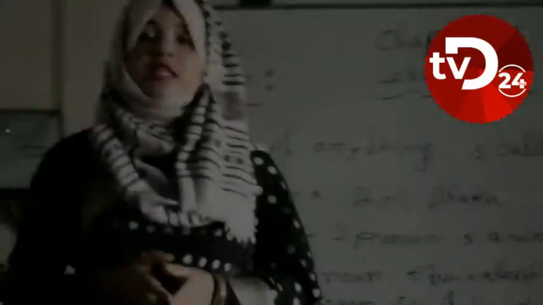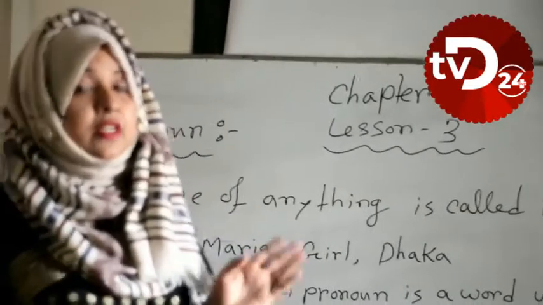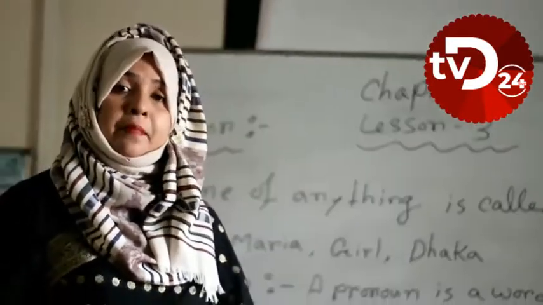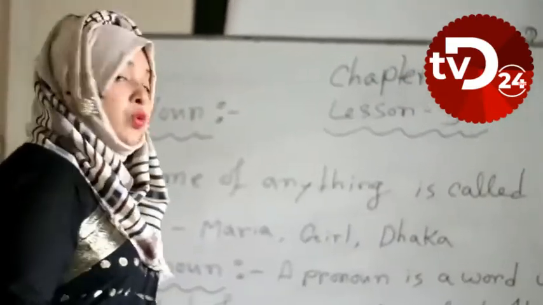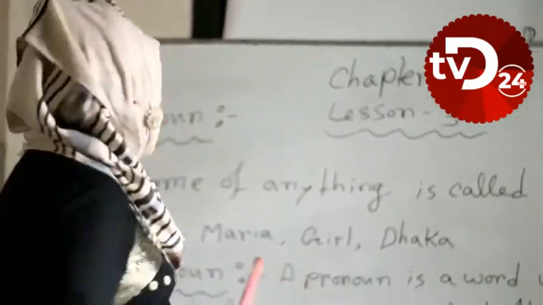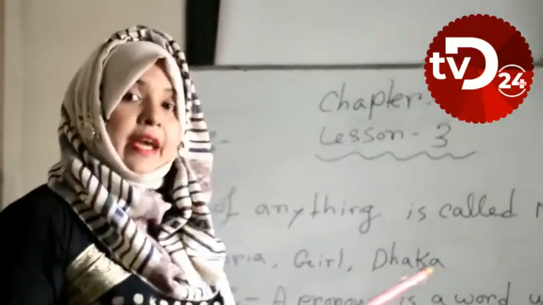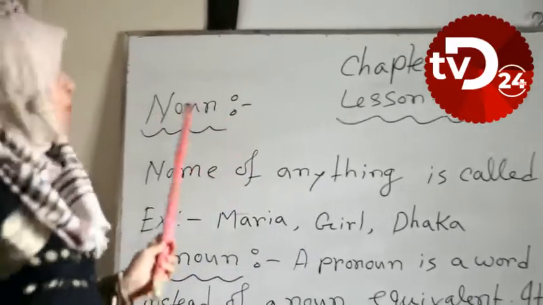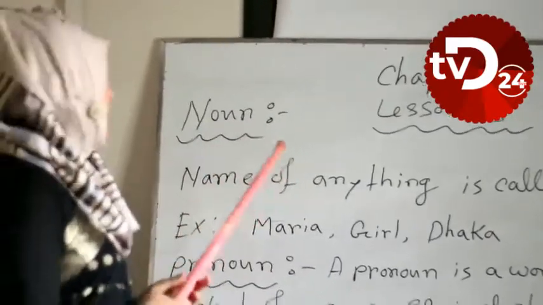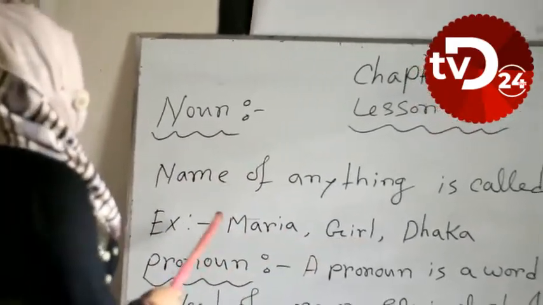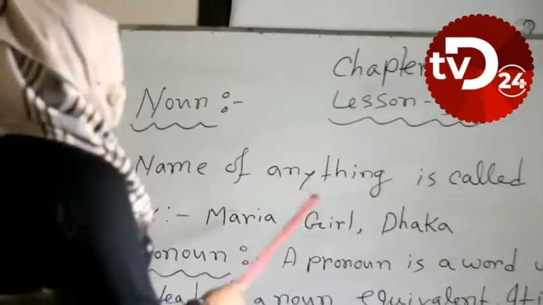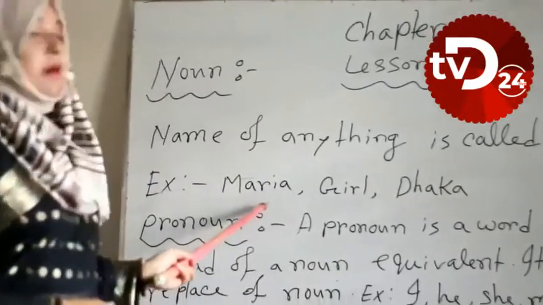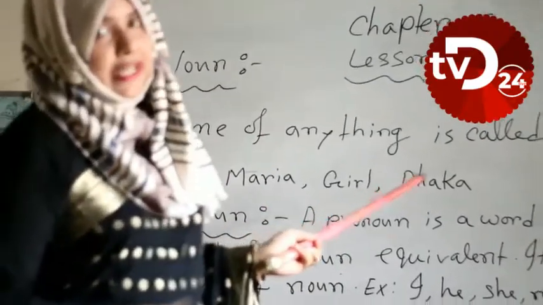Dear learners, now I elaborate this grammar option. We have to know there are 8 parts of speech and we have to know these 8 parts. Now I elaborate these 8 parts of speech. Firstly, I have shown noun. What is noun? We know that noun means name of anything is called noun. For example, Maria, girl, Dhaka.